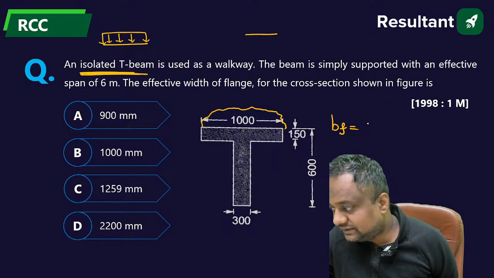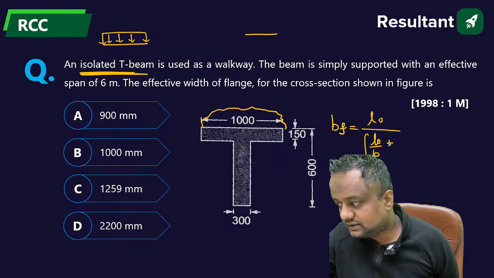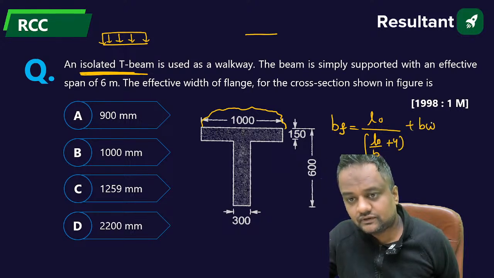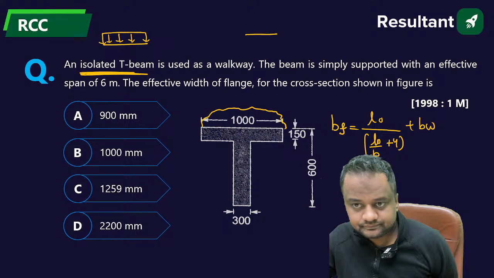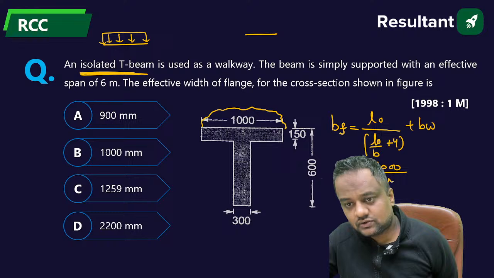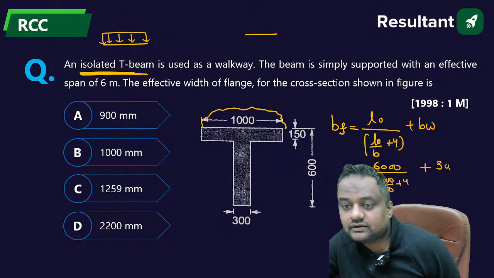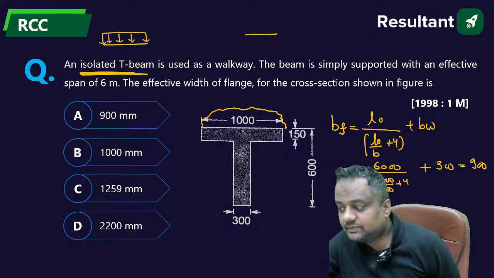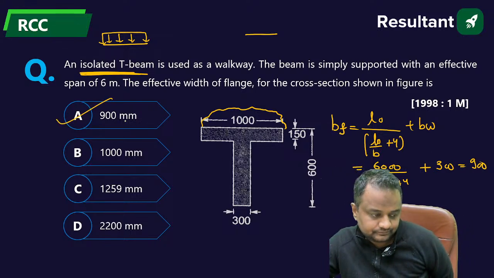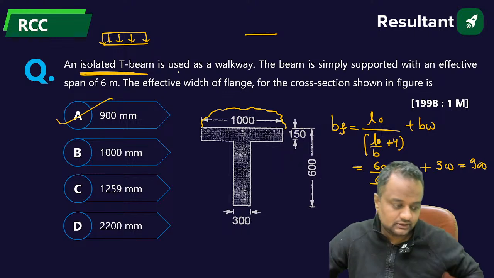So BF is given by, for an isolated T-beam, the BF value is different for different cases. For an isolated T-beam, it is L0 upon L0 by B plus 4, plus the width of the web. What is L0? 6 meter, that is 6000 mm, so 6000 upon 6000 by B, where the width is 1000, plus 4, plus the width of web, which is 300. If you solve this, it will be 900 mm. Have you got it? Please tell me.